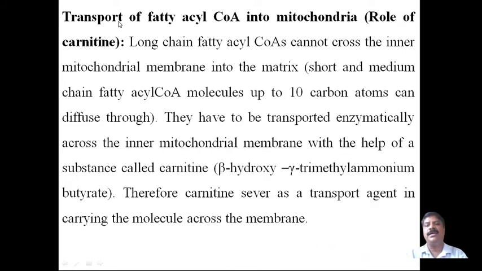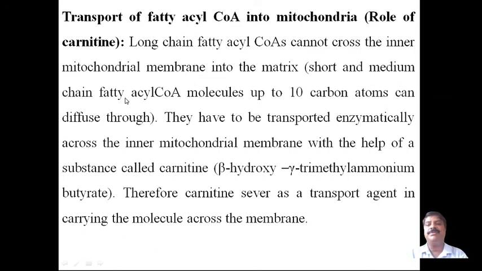Then coming to the transport of fatty acyl coenzyme A into mitochondria, also called the role of carnitine. Now here, long chain fatty acyl coenzyme A cannot cross the inner mitochondrial membrane. Long chain fatty acyl coenzymes cannot cross the inner mitochondrial membrane into the matrix.